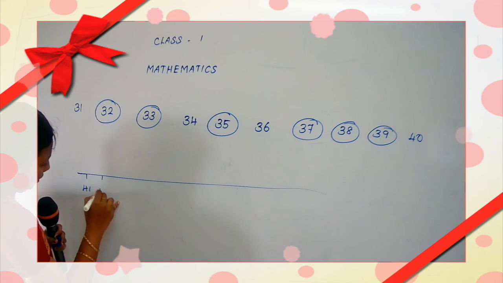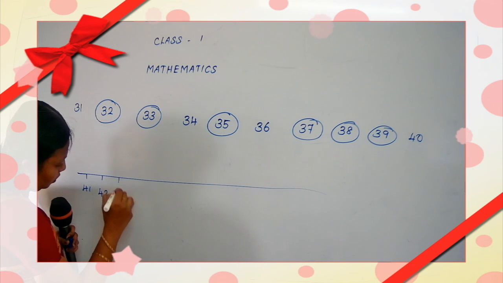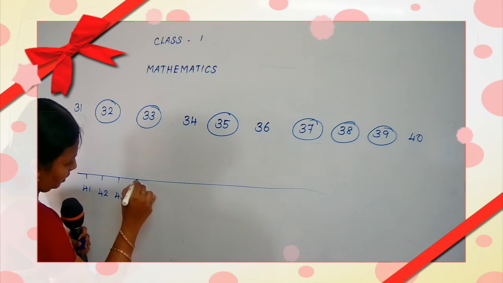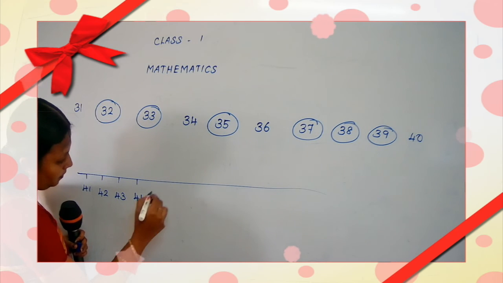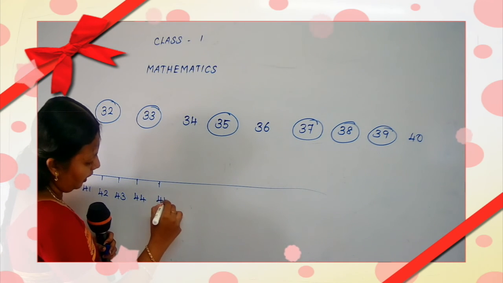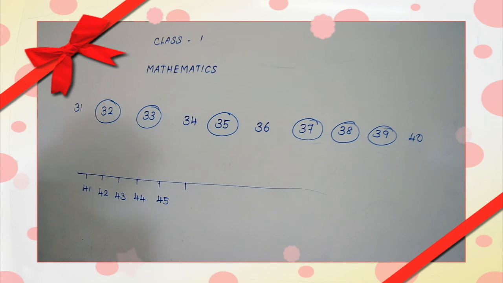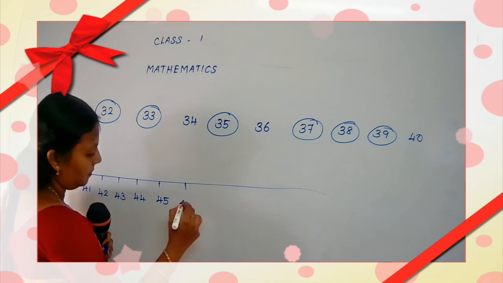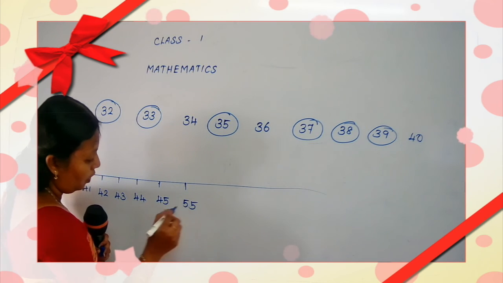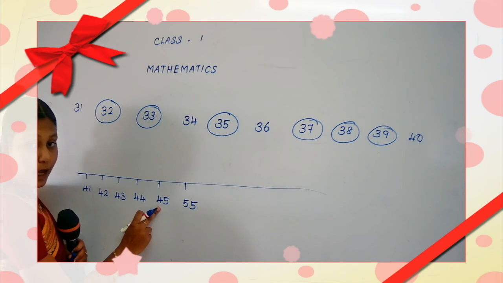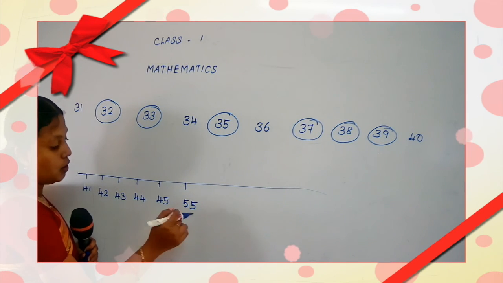Okay, you see the number line: 41, 42, 43, 44, 45. Okay, then they have given 55. What comes after 45? 46. Yes, so this is wrong.